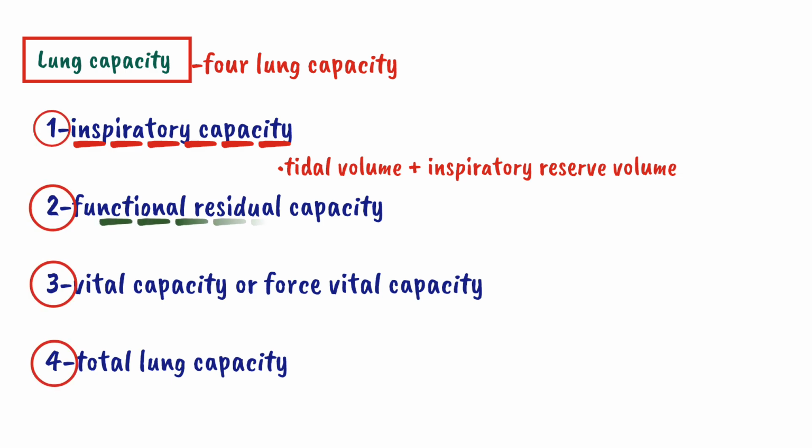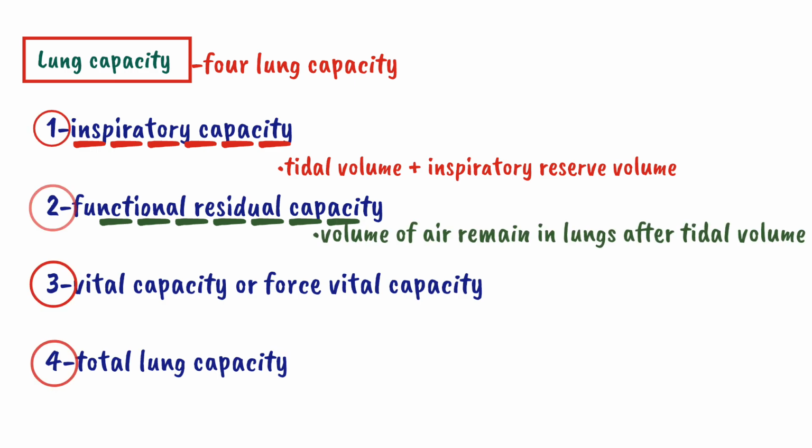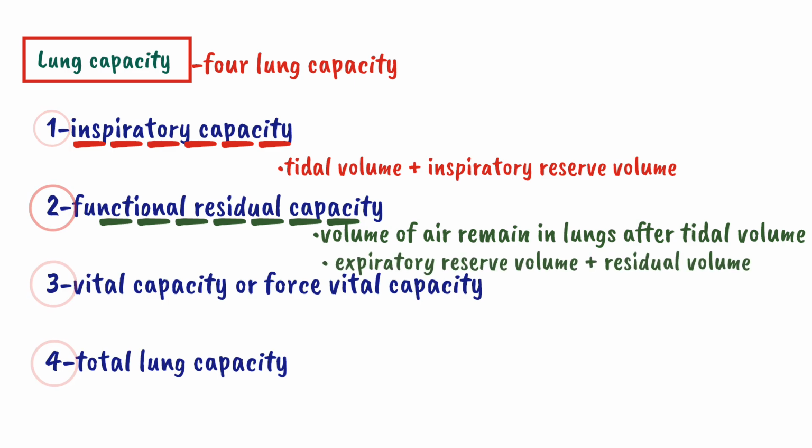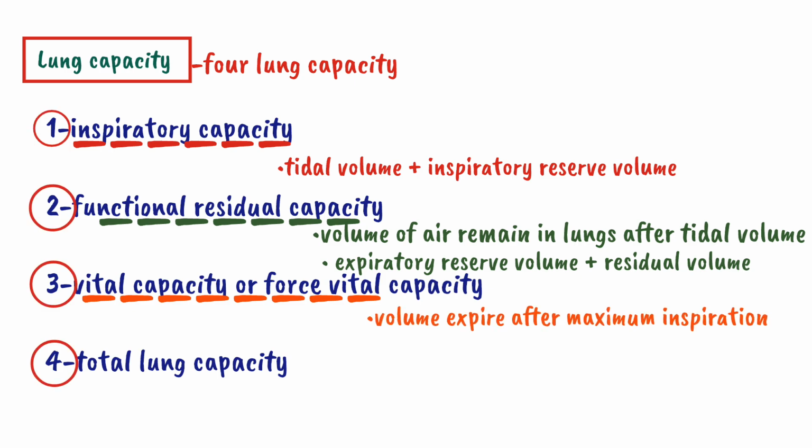The second one is a functional residual capacity. It is the volume of air remain in lung after tidal volume is expired. It include expiratory reserve volume and residual volume. Third one is vital capacity or the forced vital capacity. It is a volume of air that can be expire after maximum inspiration. For example, if a person take deep inspiration and then expire all of that air, it is called as vital capacity or the forced vital capacity. It is a sum of tidal volume, inspiratory reserve volume and expiratory reserve volume.